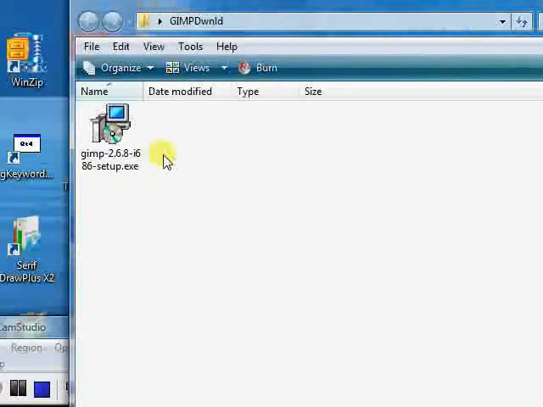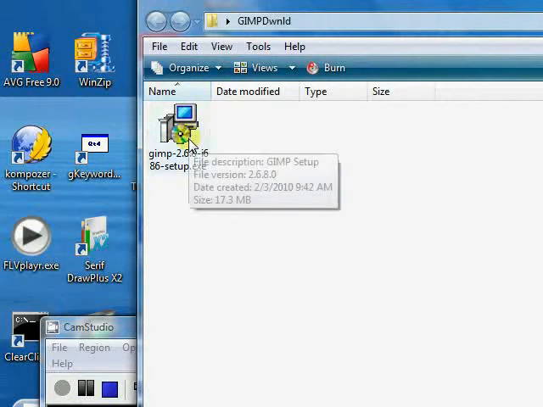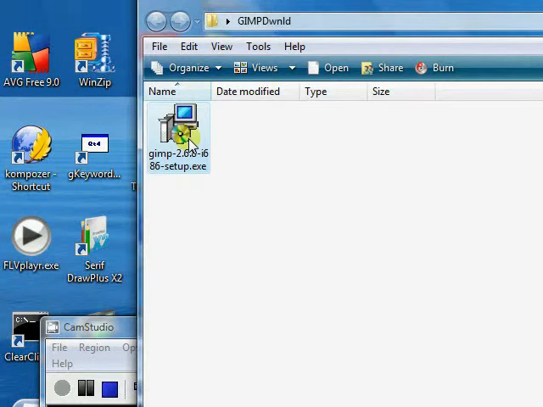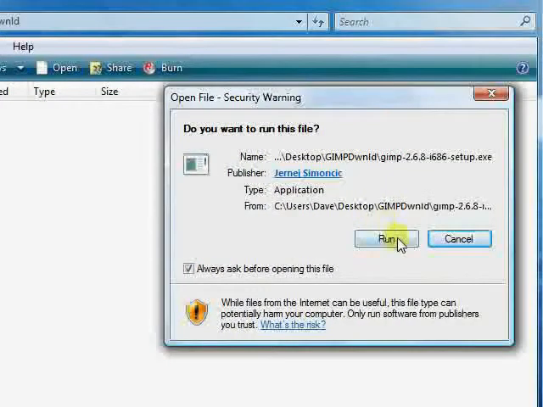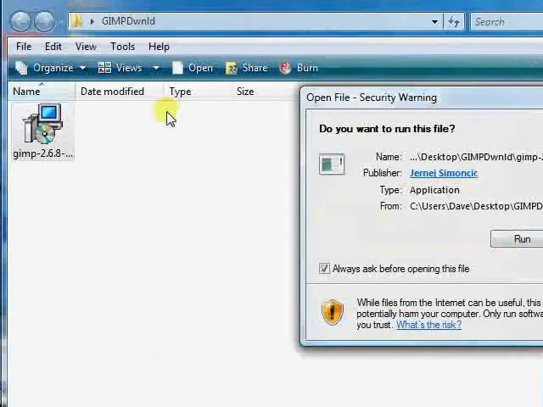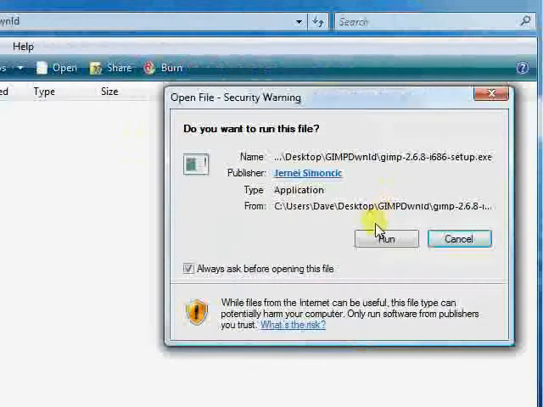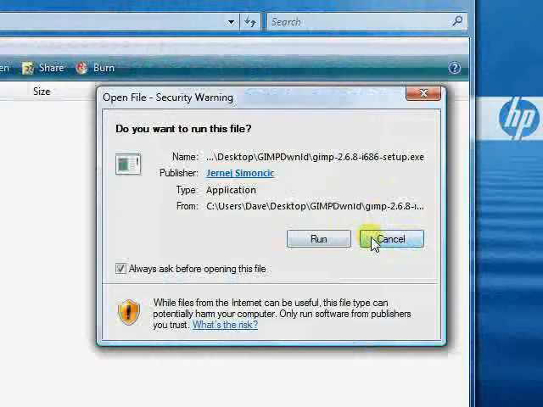And here we are in the GIMP download installer. We're going to start it out here, but we're not going to finish because I already have GIMP installed on my computer. But just double click it, and it'll ask you if you want to run it, and then run you through all the installation procedures. So we're going to skip that, and then we'll go ahead and open up the GIMP after it's already been installed.